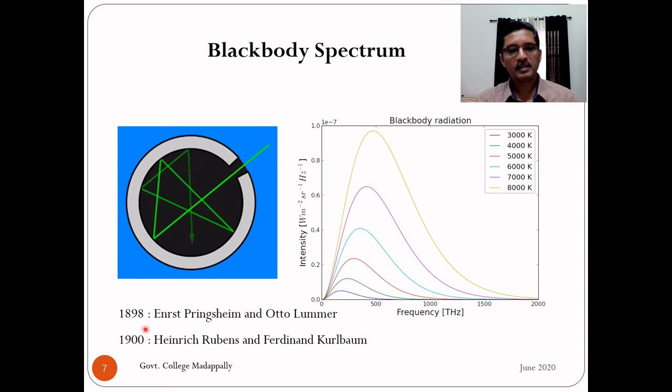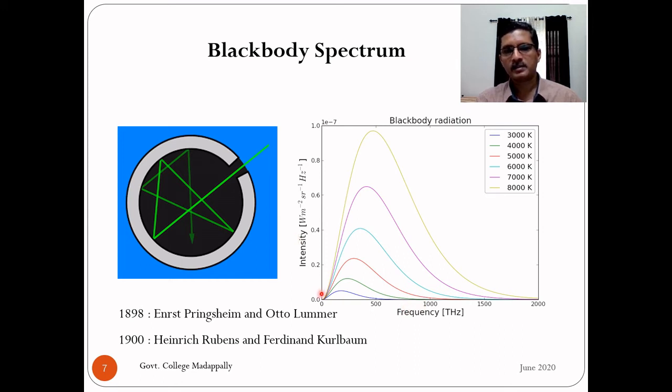So by the end of the 19th century, this type of hollow metallic cavity was used in the experimental study of the blackbody spectrum, and regarding the radiation emitted by such a blackbody, its energy density or intensity was measured. This is a typical plot of intensity versus frequency. We will look more closely at the values plotted along the x-axis and y-axis in the next slide.